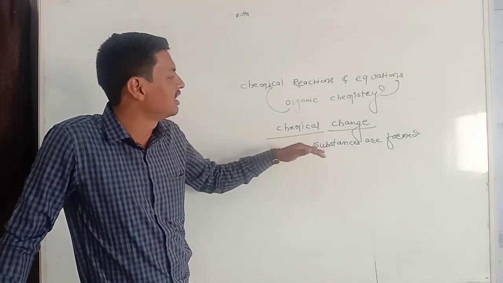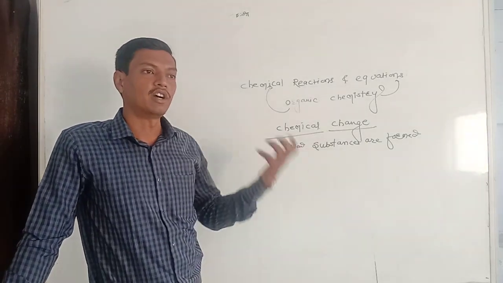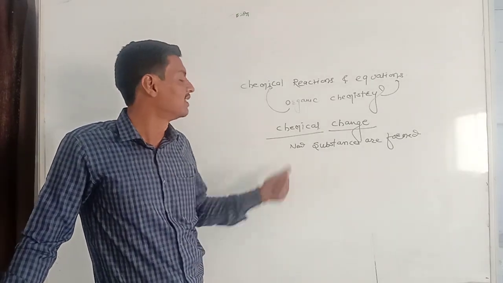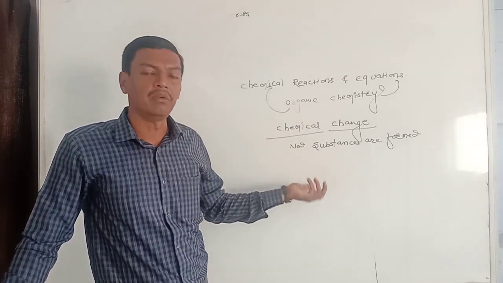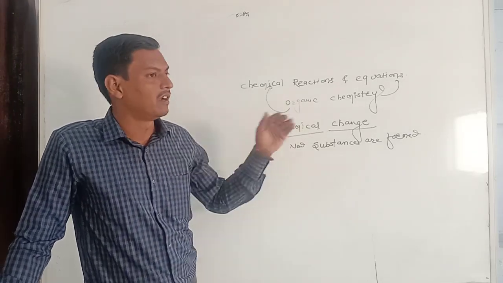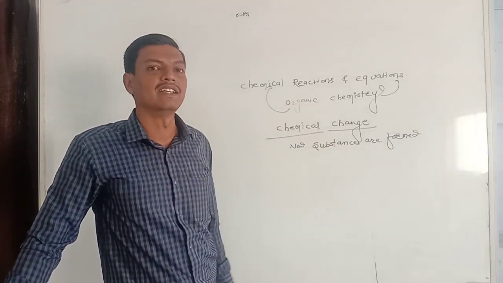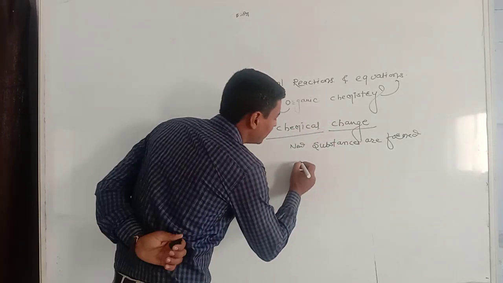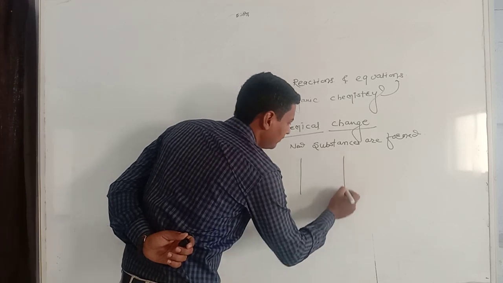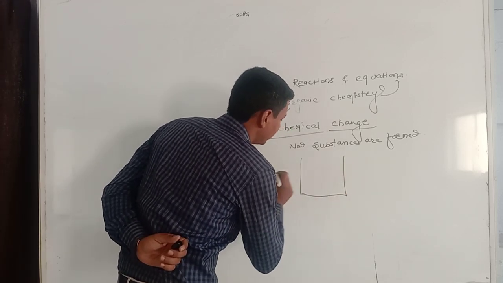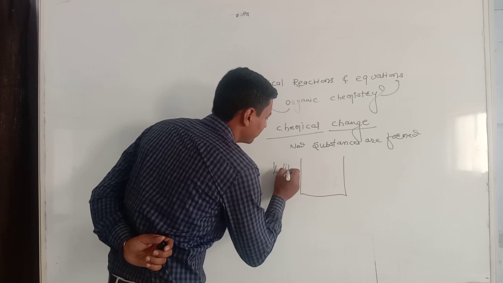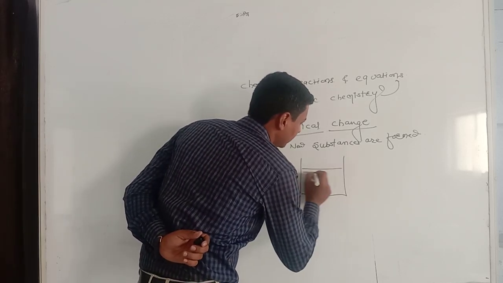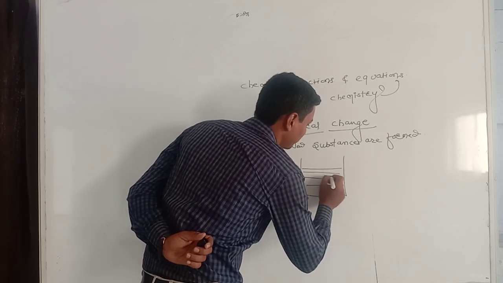Make sure to try to understand what is meant by a chemical change. A change in which new substances are formed, but what actually happens to the original substance? The original substance never remains as it is. Hence we can say a change in which new substances are formed and the original substance will never remain as it is is called a chemical change. For example, if we have a container and in that container we have half liter of milk.